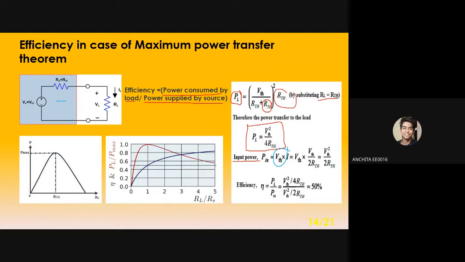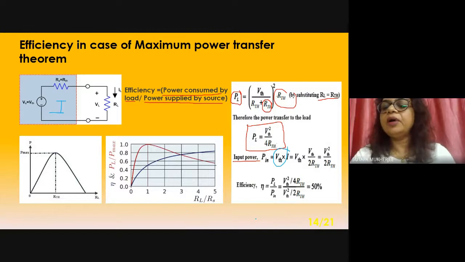But in case of maximum power, RTH equals RL.